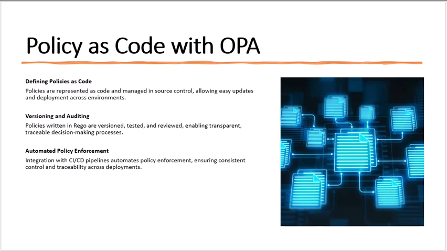Policies are written in a high-level language called Rego. They are version controlled, tested, reviewed, and deployed, just like application code. This means every decision, from who can deploy to production to which API endpoints are open, can be reviewed and updated through a GitOps pipeline. It also enables automation.